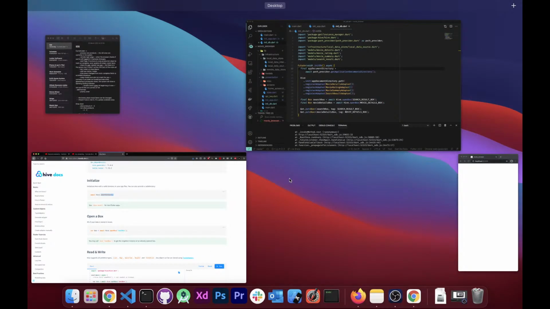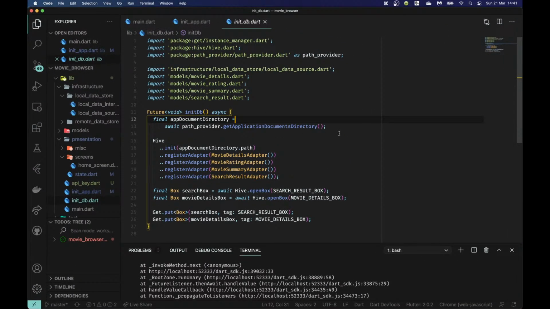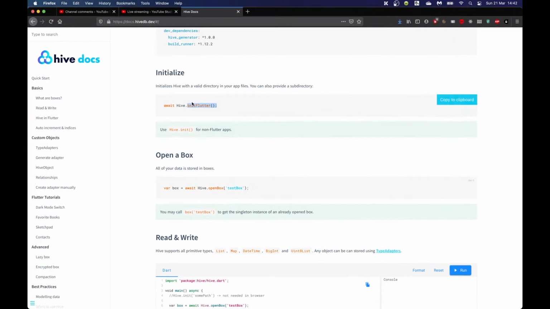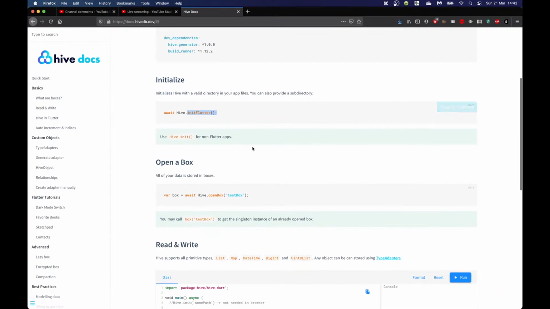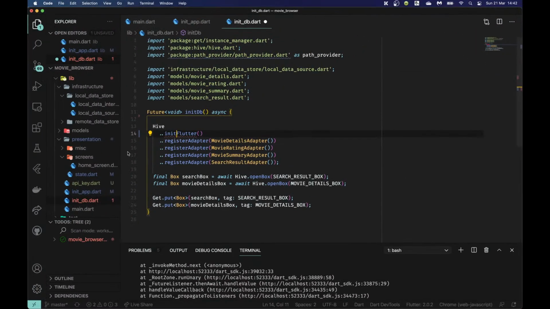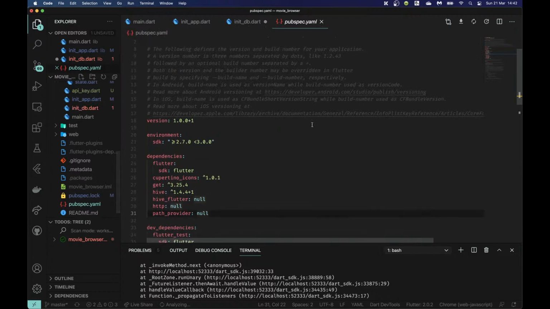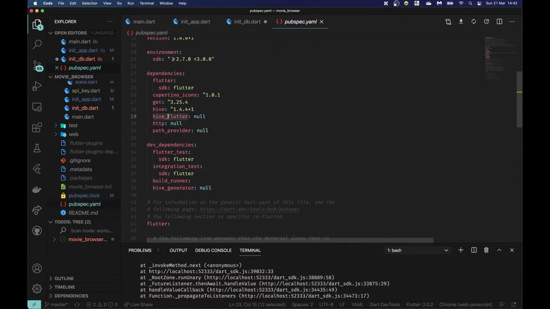But okay, so I'm just going to copy this line of code, and I'm going to delete this over here, and change this to this. Now, this is going to give me an error, because this hasn't been imported yet, and if I remember correctly, to get init Flutter, I need to be using Hive Flutter rather than just Hive. So let me double check if I have Hive Flutter, and I do.